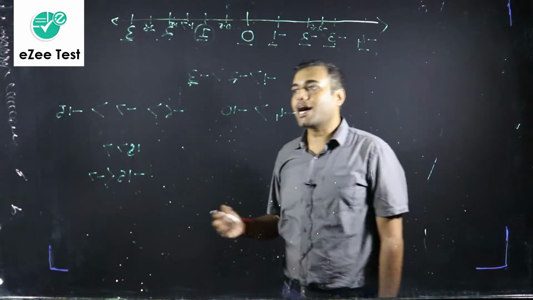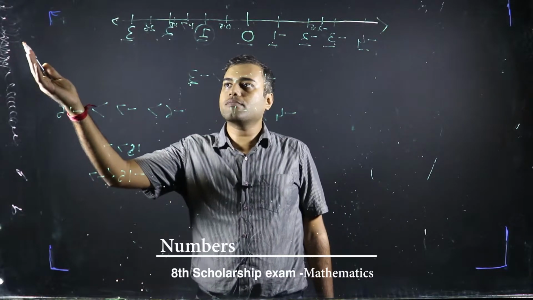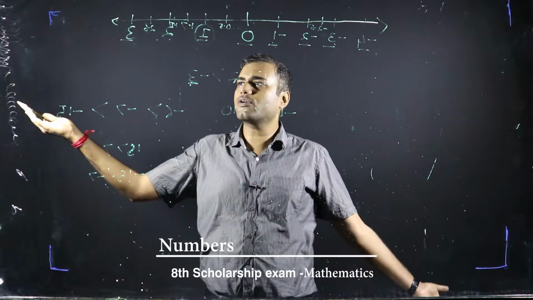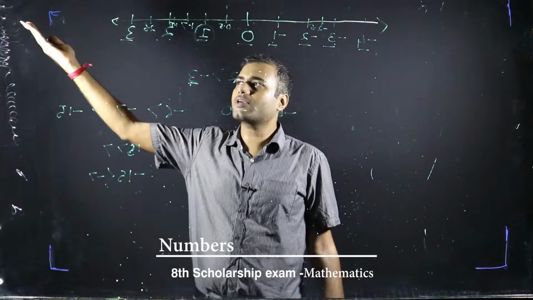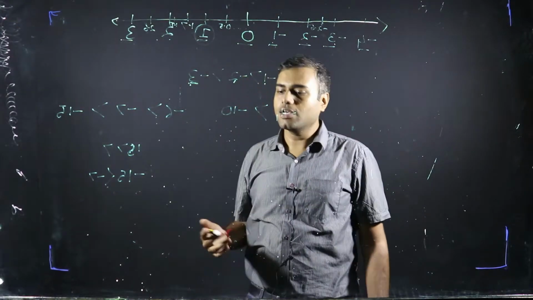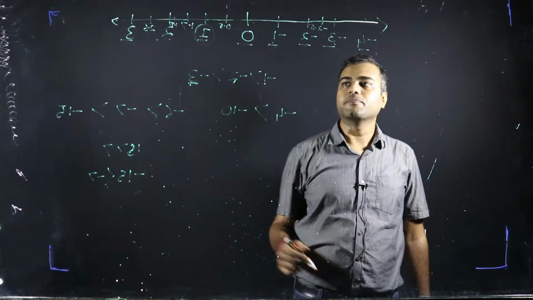Which is our largest natural number? Sir, we cannot think about it. It is infinite. It will keep on going and going. We cannot think about our largest natural number. So there does not exist any largest natural number.